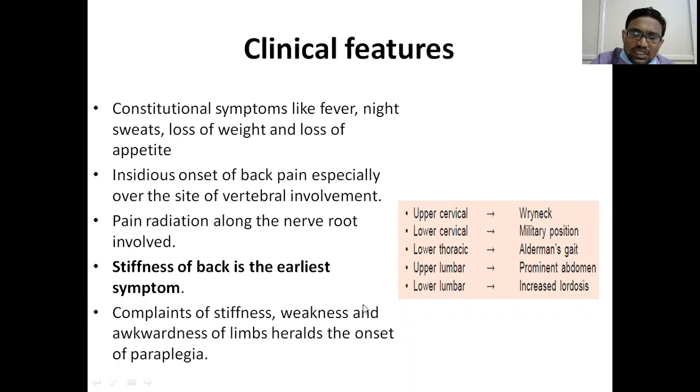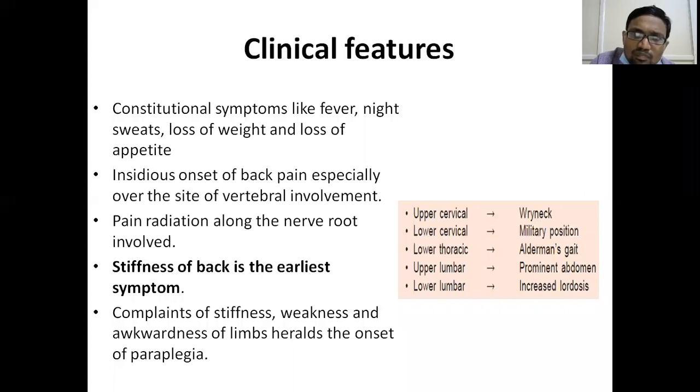But stiffness is the most important symptom that you should not miss. This is very common. It is the earliest symptom: stiffness of the back. Based on that, you should be able to identify that something is wrong in this back pain presentation, and then you have to go for other examination findings.